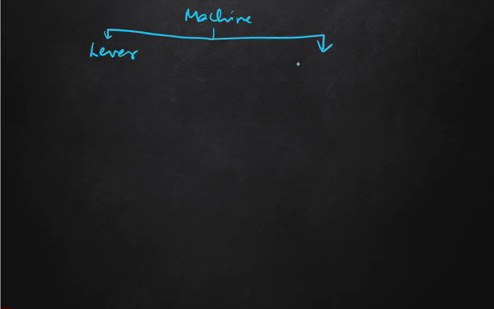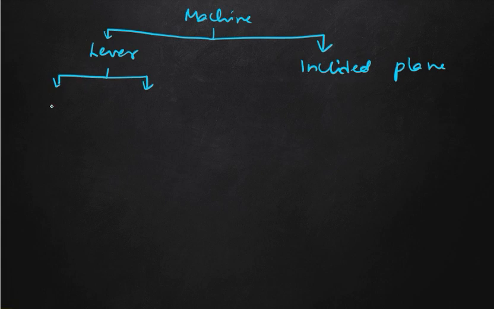Okay, so if we classify a machine, these are of two types generally. First is our lever and second is our inclined plane. And the lever is modified into 2 or 3 parts, that is our pulley, then wheel and axle.